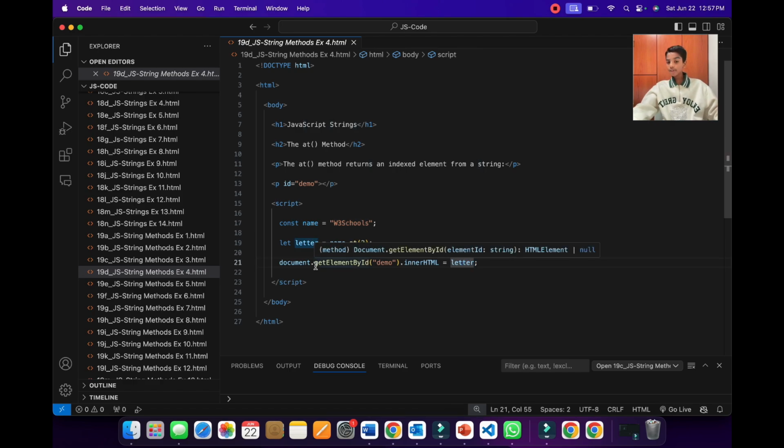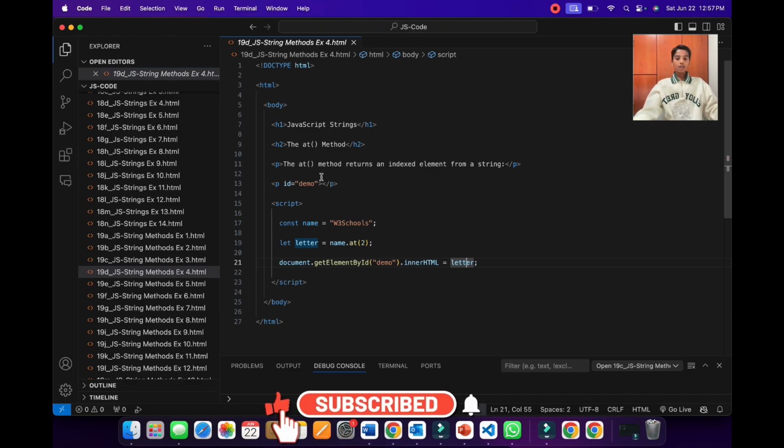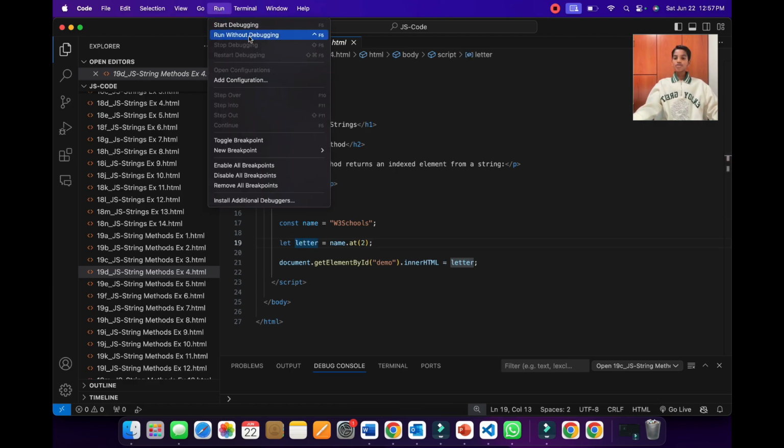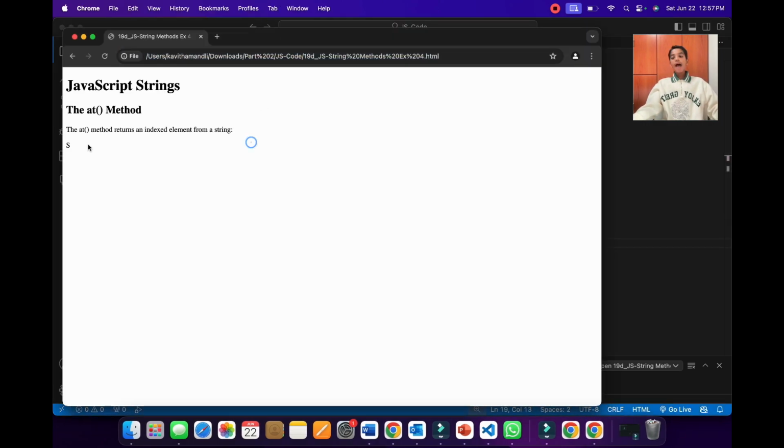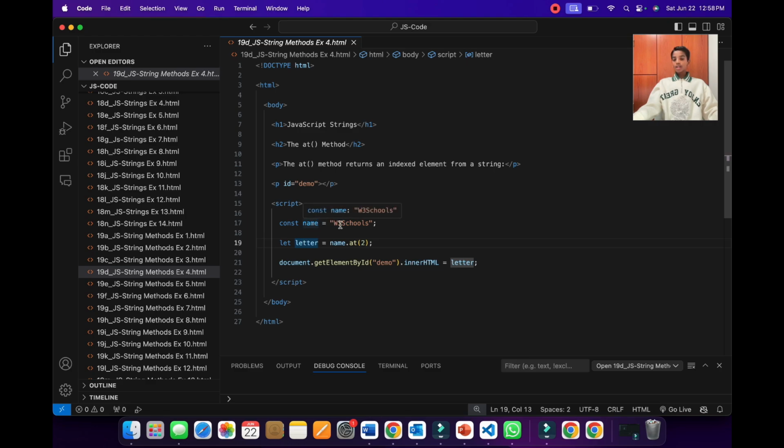And then over here we are using the document.getElementById method. We are getting the ID of demo, which is over here, and then we are updating the content to the variable letter. So now when we run this using Chrome, as you can see over here, we'll get a header 2, a paragraph, and the empty paragraph which also has the ID of demo. JavaScript will then update it to the letter capital S, because in the variable const, the third letter is also a capital S. So now let's go back to the PPT.